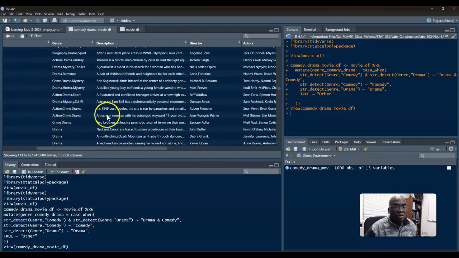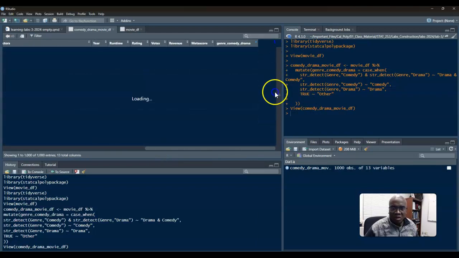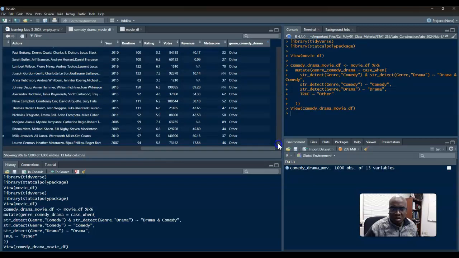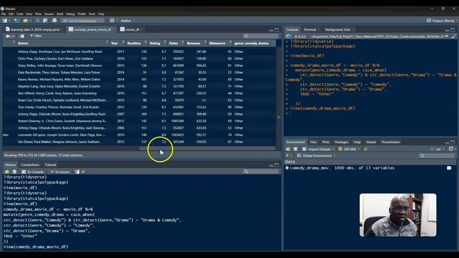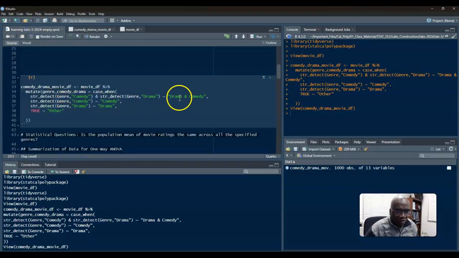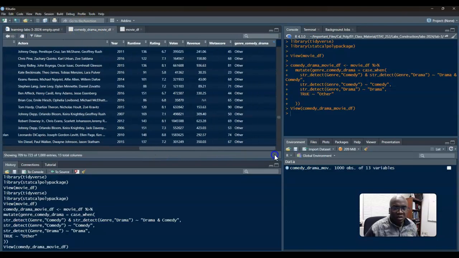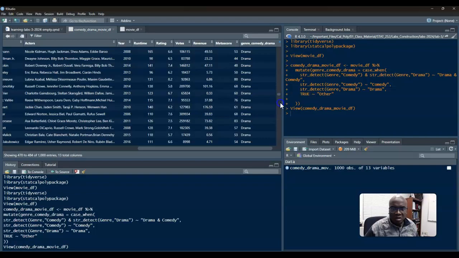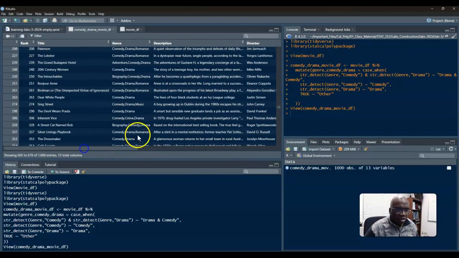I have both, and others that don't include either of them. Drama and comedy should show up after drama. Right? Here, like this. Drama and comedy. Okay, that's fine.